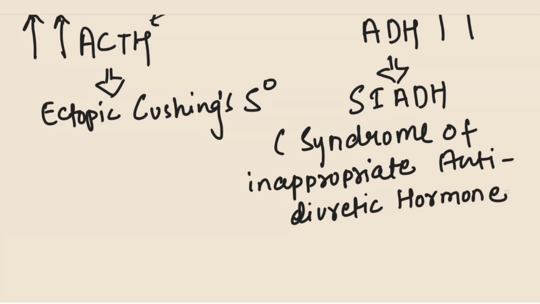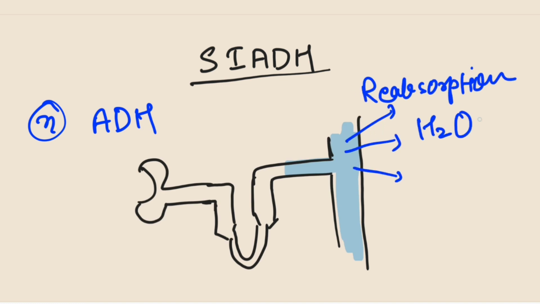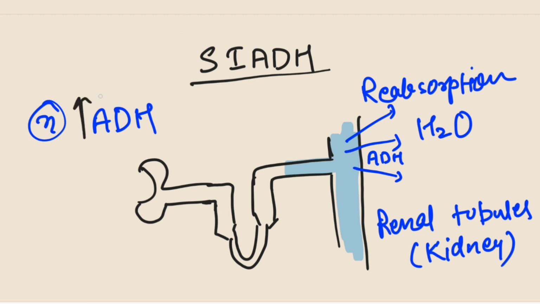We have discussed in details about ectopic Cushing syndrome. Let's now jump into SIADH. Normally, the function of ADH is to increase reabsorption of water from renal tubules. However, excessive ADH causes an inappropriate increase in the reabsorption of water from the kidneys.